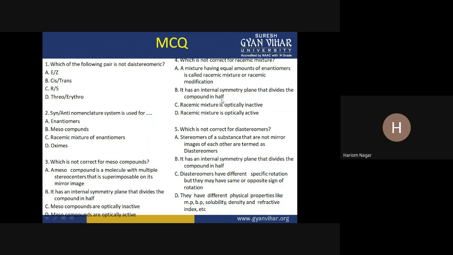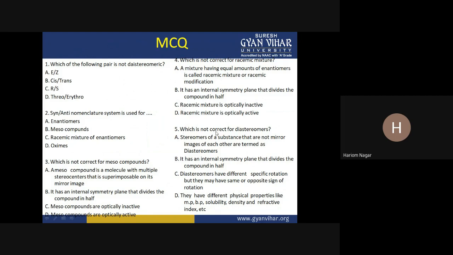This is not correct, internal symmetry is not there in a racemic mixture. Racemic mixture is optically inactive. Option D says racemic mixture is optically active. This is an incorrect option. So B and D are actually the incorrect statements. Two answers are there.